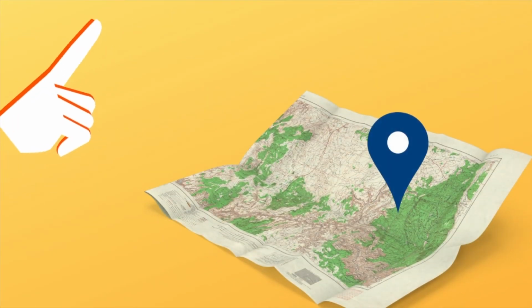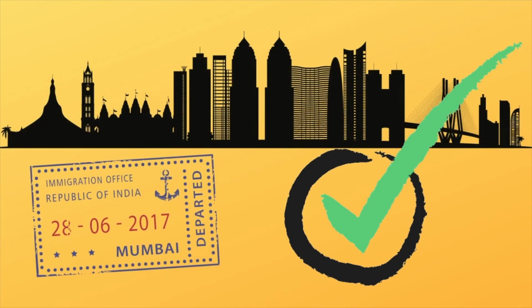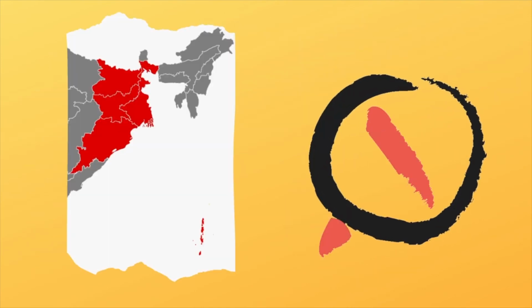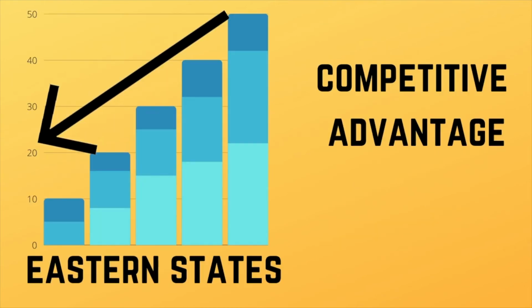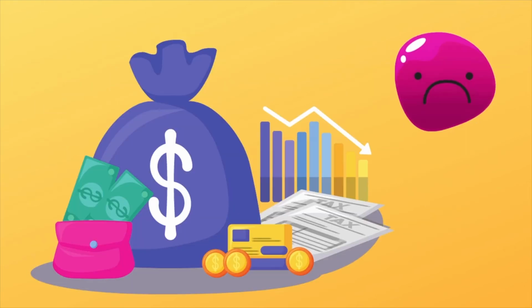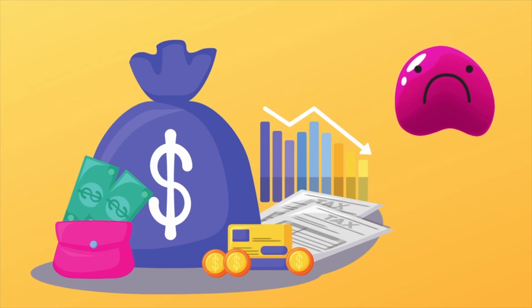So industrialists preferred setting up factories closer to coastal trade hubs like Mumbai, rather than mineral-rich sites of eastern states. This policy took away the competitive advantage of the eastern parts of the country and resulted in stunting its development.